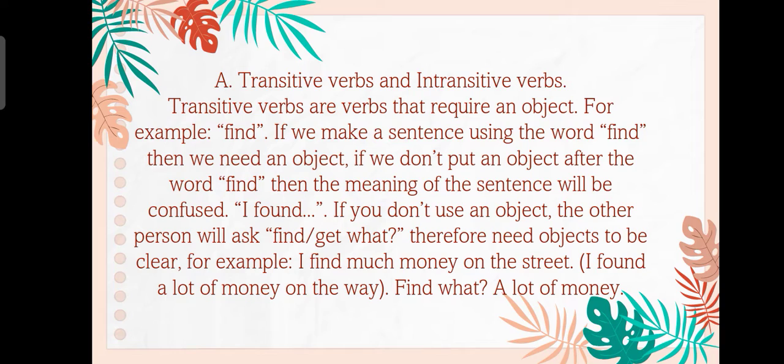A. Transitive verbs and intransitive verbs. Transitive verbs are verbs that require an object. For example, find. If we make a sentence using the word find, then we need an object. If we don't put an object after the word find, then the meaning of the sentence will be confused. I found. If you don't use an object, the other person will ask, find or get what? Therefore, we need objects to be clear.